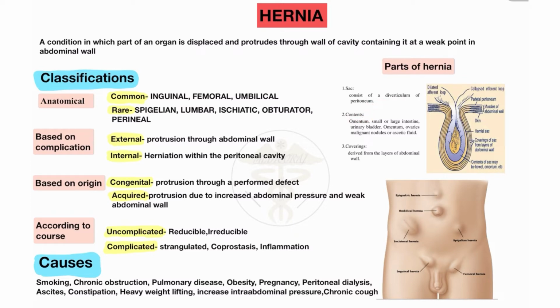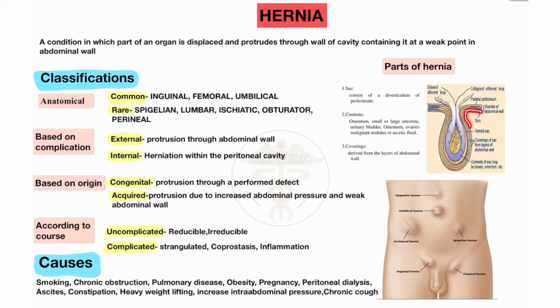Second is the contents. Contents of hernia: here you will see these are the contents in the hernia. Hernial content may be omentum, large or small omentum, either small or large intestine, urinary bladder, ovaries, malignant nodule and ascitic fluid. Any content. Here you will see the content of the hernia inside the sac. These are the hernial sac.